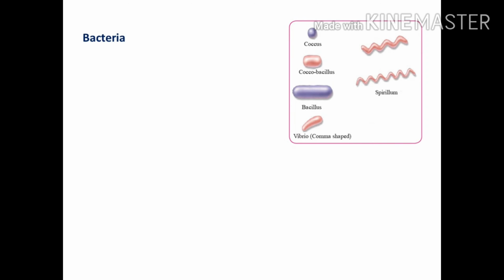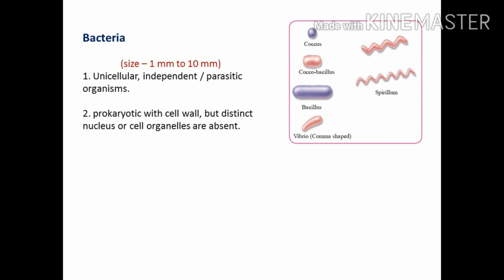Bacteria are of various shapes like coccus, coccobacillus, bacillus, vibrio or spirillum. Their size is about 1 micrometer to 10 micrometer. Bacteria are unicellular, independent, or parasitic organisms. These are prokaryotic with cell wall but distinct nucleus or cell organelles are absent.